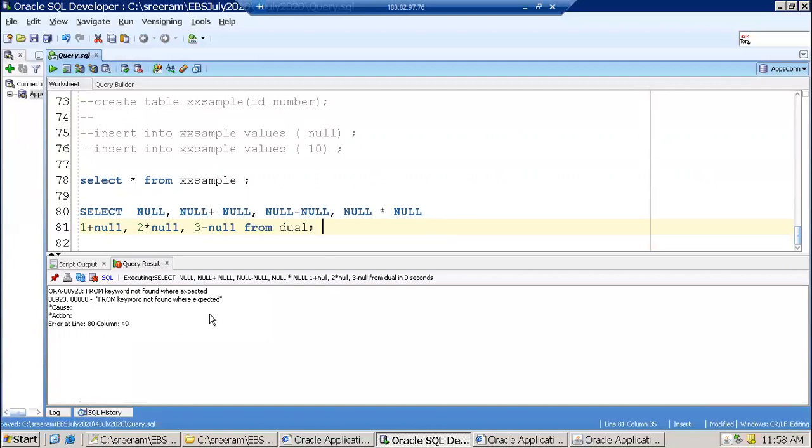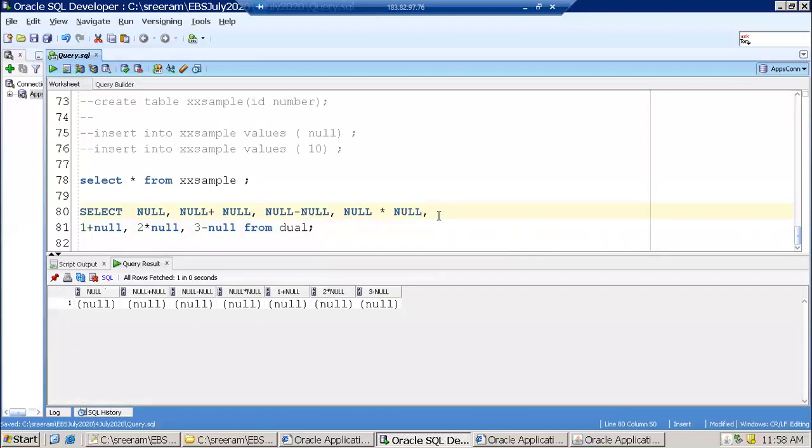Can you tell me where the error is? Keyword not found where expected. From keyword. I think we should give a comma. Can you see it? It is clearly telling the error at line 80 and column 49, right? Very simple. In some scenarios it gives you the exact error, but not always.